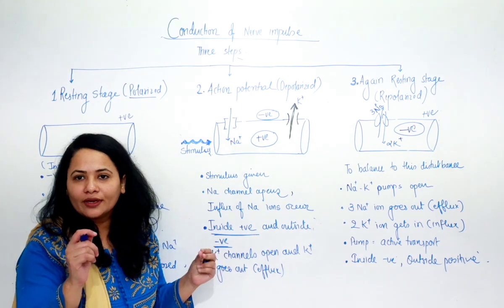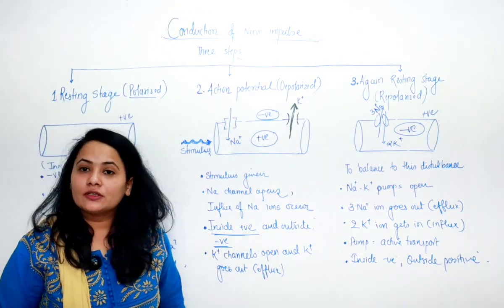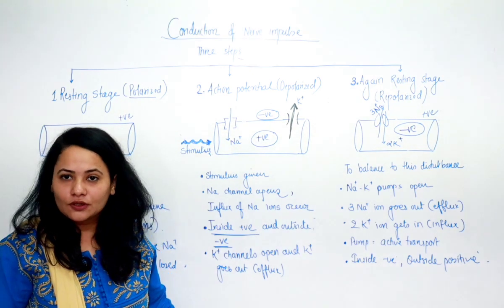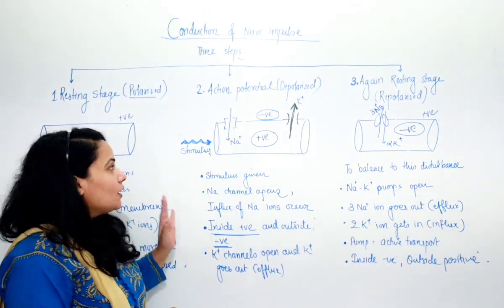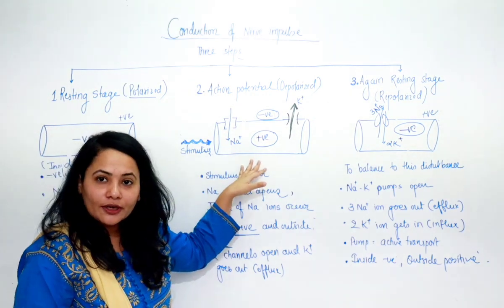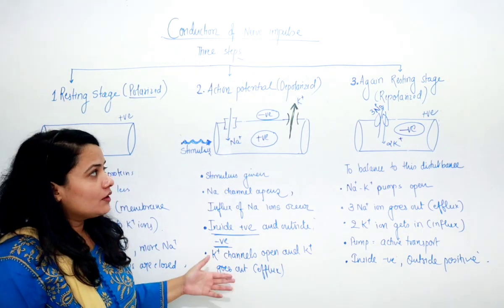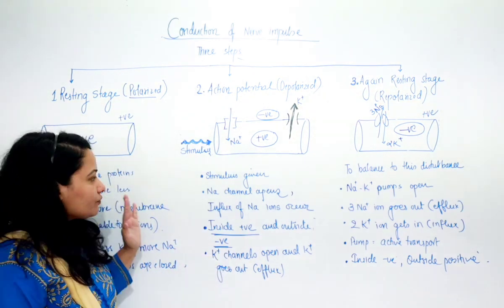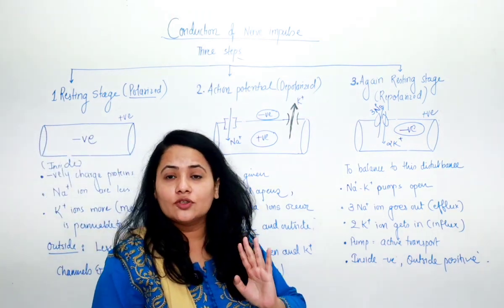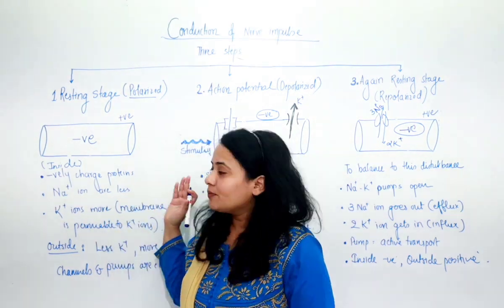So let us have a quick fast revision over this. Now conduction of nerve impulse is taking place in 3 different steps. What are those 3 different steps? The first one is resting potential, the second is action potential, and the last is again resting, which is known as the repolarized condition. Now in the first condition there is no stimulus, so inside it is negative, outside it is positive.